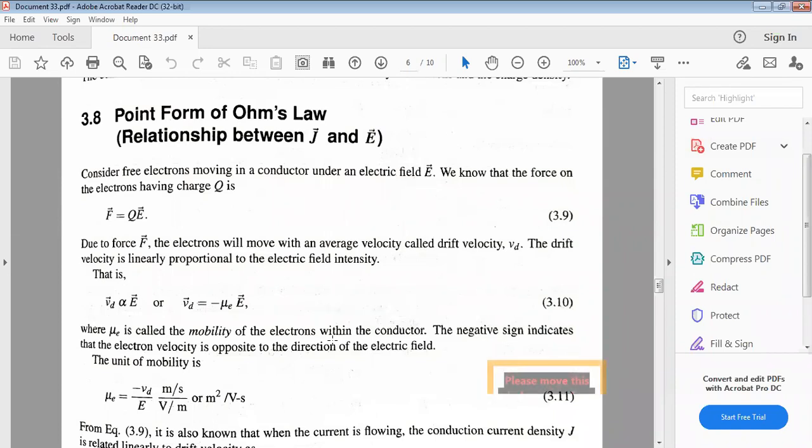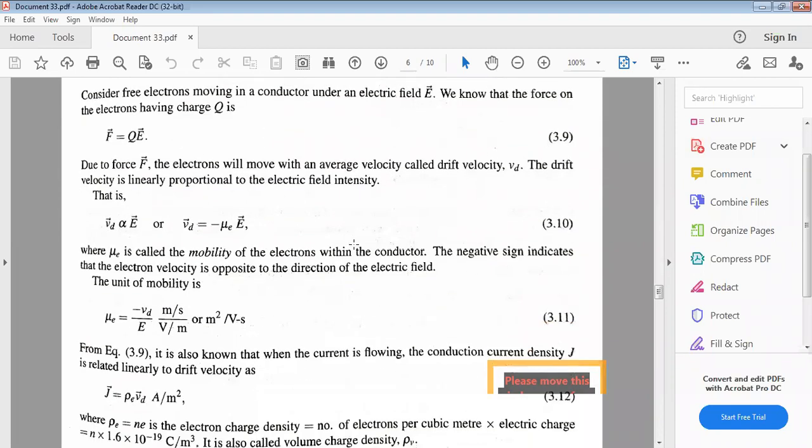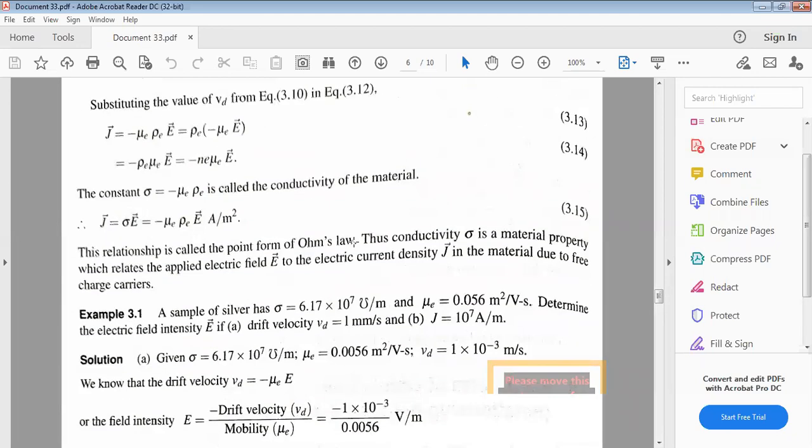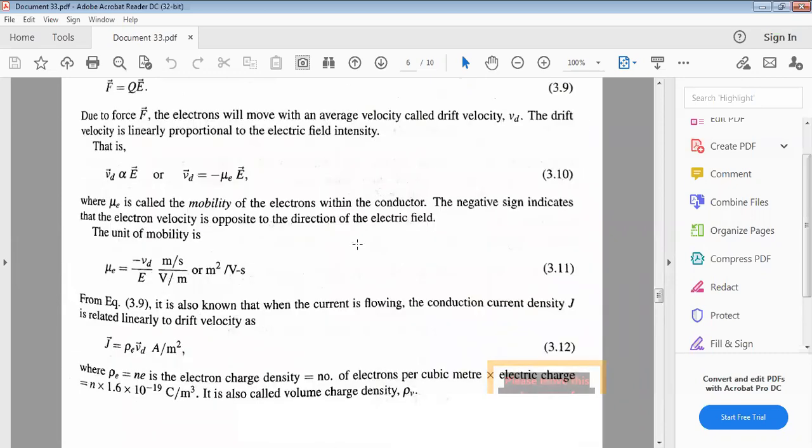That is the relation between mobility and drift velocity, where mu E is the electron mobility within the conductor. The negative sign indicates that electron velocity is opposite to the direction of the electric field. The unit of mobility, mu E equal to minus Vd by E, is meters per second over volt per meter, or meter square per volt second. Simply substitute here: Vd equal to mu E, so mu E equal to minus Vd by E, right?